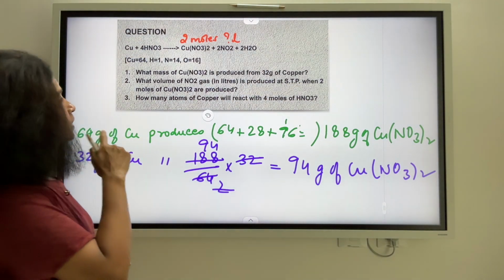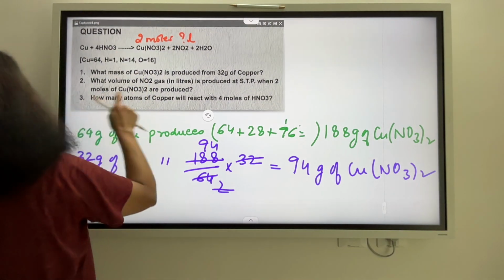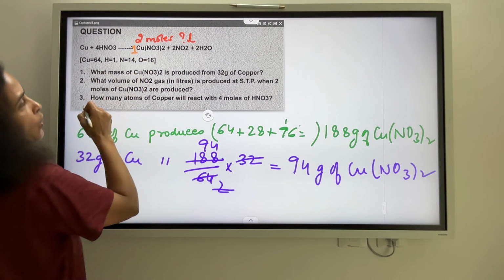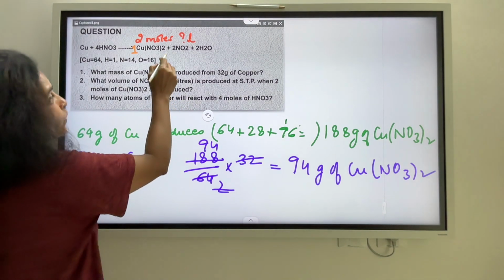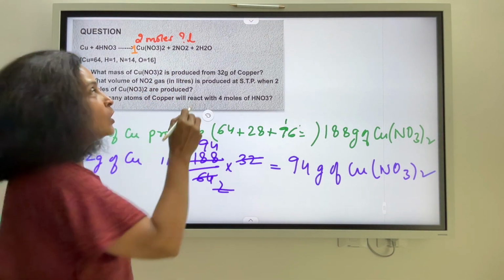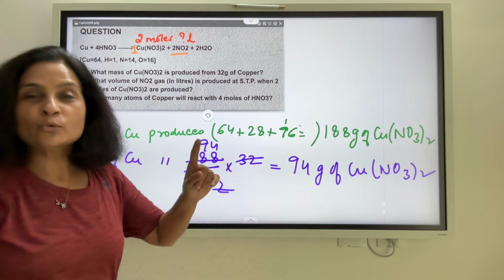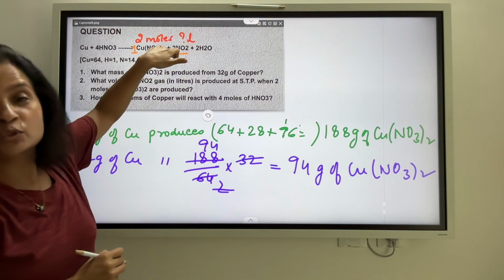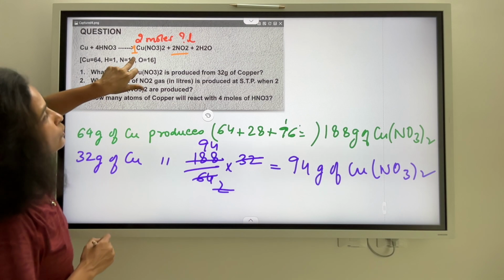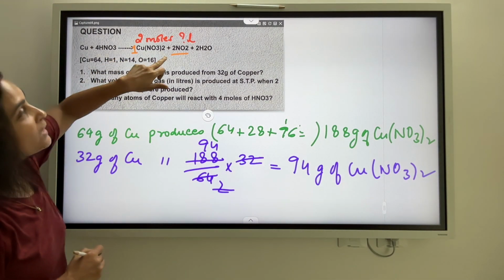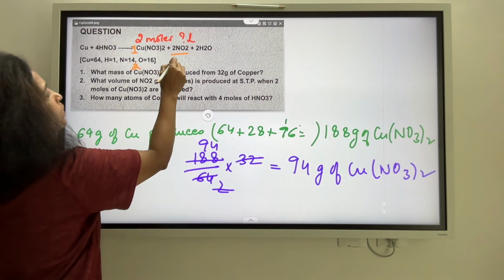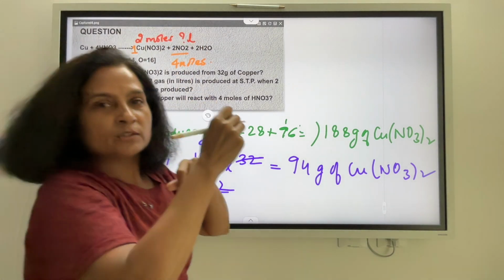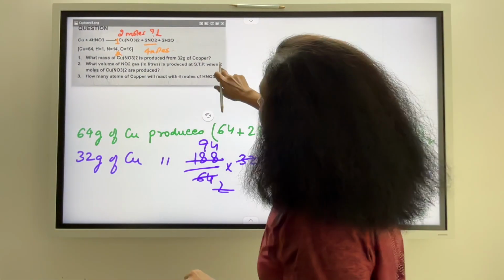So going back to our original equation, just take a look at this particular equation. If you see here, we know that 1 mole of copper nitrate was produced when the produced NO2 was 2 moles. That means दोनों के बीच का ratio 1:2 है. So 1 mole of copper nitrate and 2 moles of NO2 being produced. So if 2 moles of copper nitrate has been produced, in that case 4 moles. So if this is 2 moles, this will become 4 moles of NO2, right? So this is the idea which we are going to apply here.